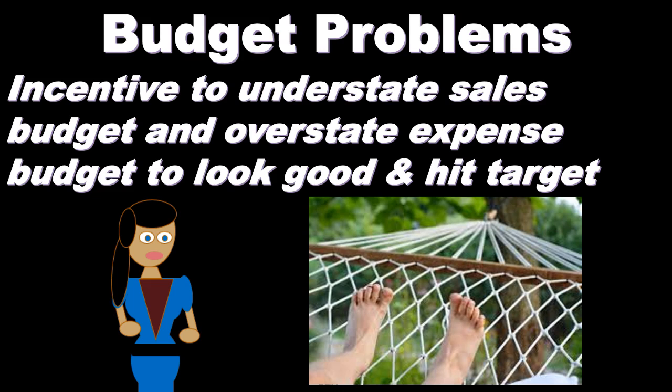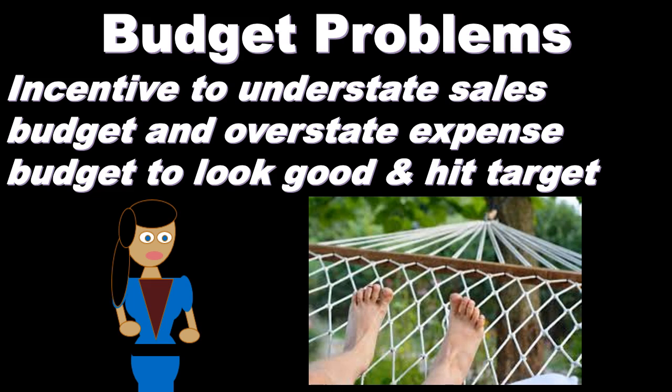In other words, if they overstate the sales that they're going to make in their department and understate the expenses, which is what we would want, sales to be high and expenses to be low, then it'll be harder to hit that. And if they don't hit the target, then they look bad. If they set a low target that's easy to hit, lower sales and higher expenses than they know they can achieve, then it'll be easier to hit the target, and when they hit the target, it will look better.